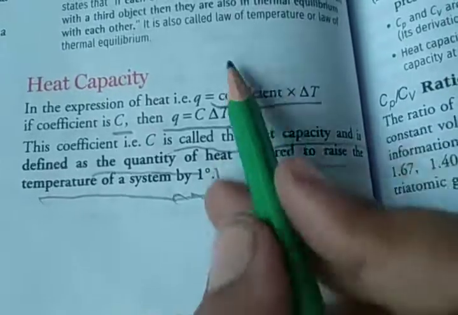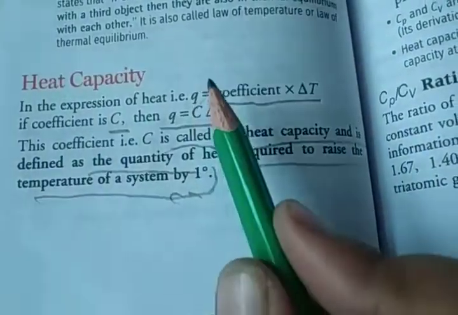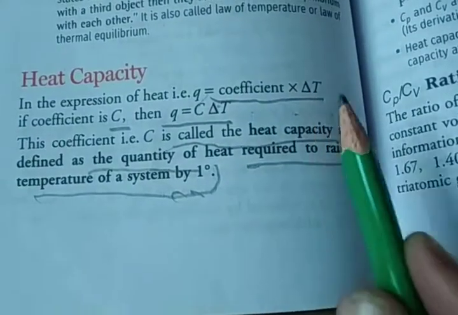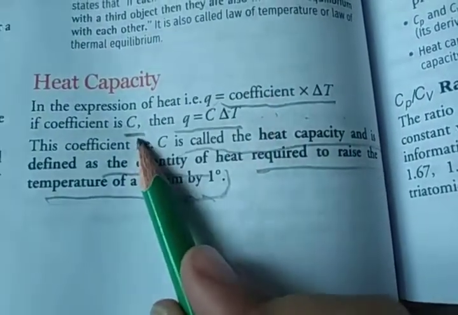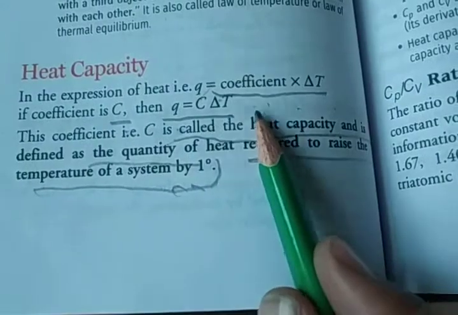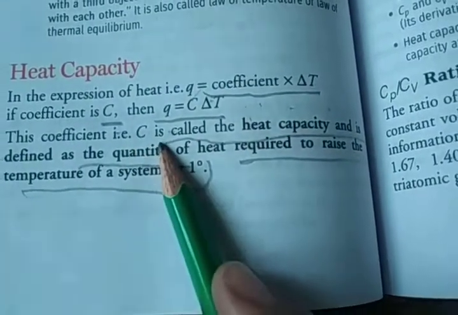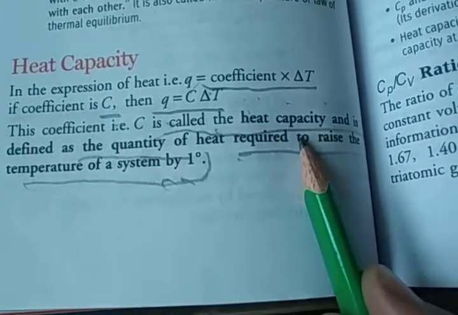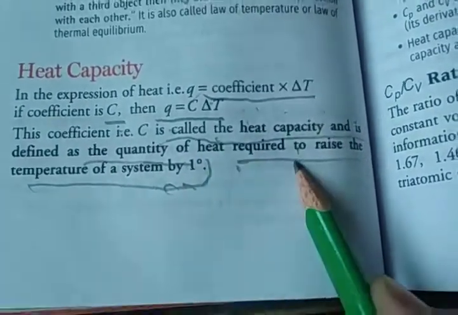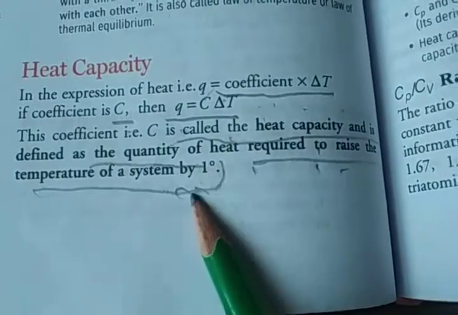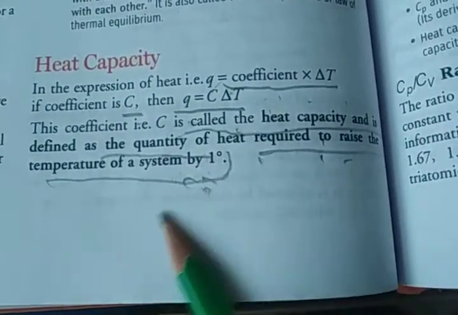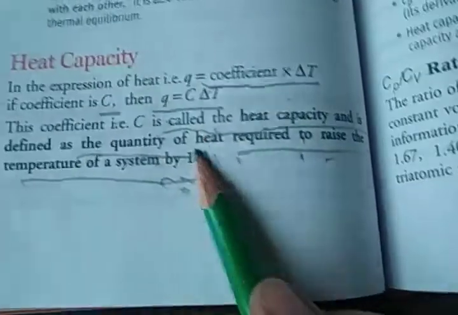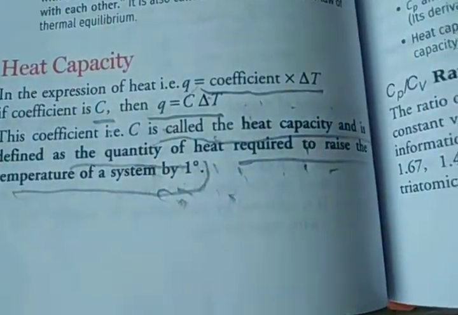You have to see Q is the heat, but the expression of the heat is equal to coefficient into delta T. The coefficient is represented by capital C, so Q is equal to capital C delta T. So the coefficient C is called heat capacity. What is the heat capacity? The quantity of the heat required to raise the temperature of a system by 1 degree. That is, if we increase the temperature by 1 degree, then we require heat. That quantity of heat is called the coefficient C, heat capacity.